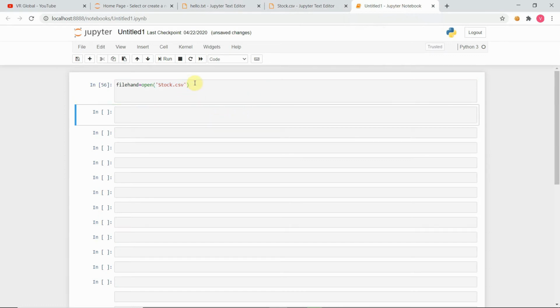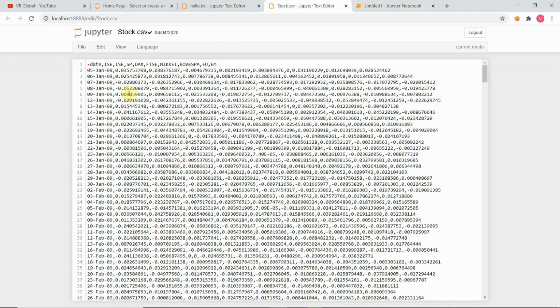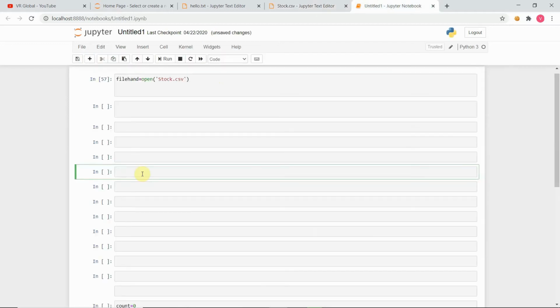So we have pressed enter, and you can see we have loaded this file. Now I will show what's in stock.csv. So this is the file, and here you can see we have dates, the first column, and next are the stock items and their prices listed below. Now how will you read this file? Since we have loaded it, now we want to read it.